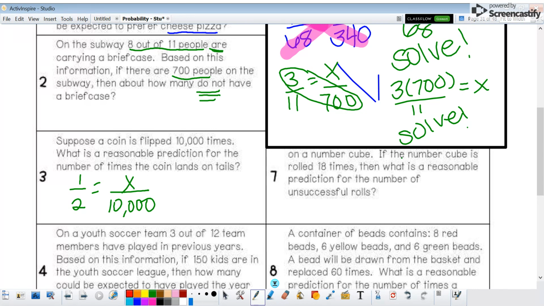You probably already know the answer, but another way to solve proportions is scaling. So when that number goes into the second number really easily, for example, this one, it's going to be times 5,000. Okay, we can multiply that numerator by 5,000 also. We can scale to solve our proportion, and we know x would